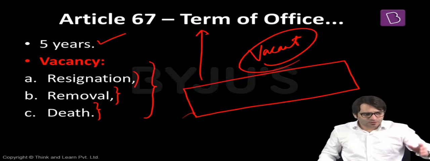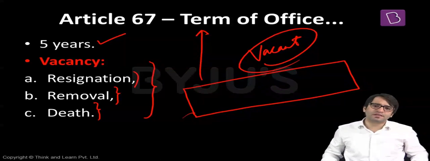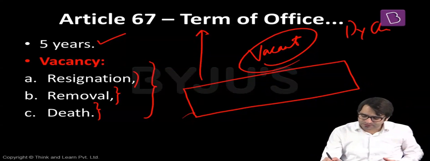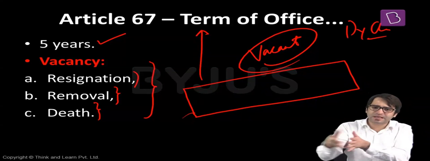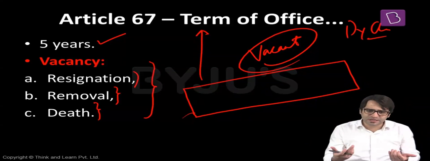What is the role of the Vice President? To discharge the duties of the chairperson of Rajya Sabha, that is, to preside over the sessions of Rajya Sabha. For that we have a deputy chairperson. This deputy chairperson will preside over the sessions of the Rajya Sabha. We do not need a Vice President immediately. There will be elections for the Vice President, conducted by the Election Commission within 6 months, but this office can remain vacant as well.